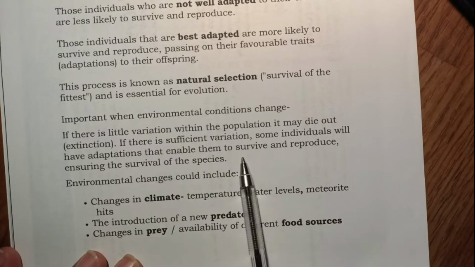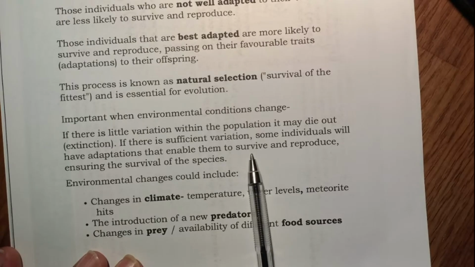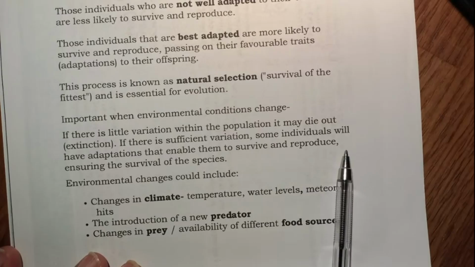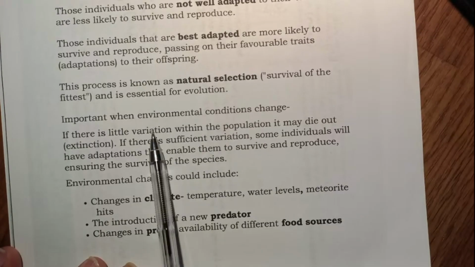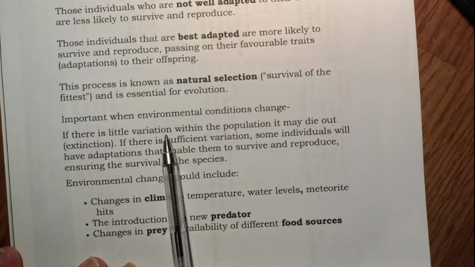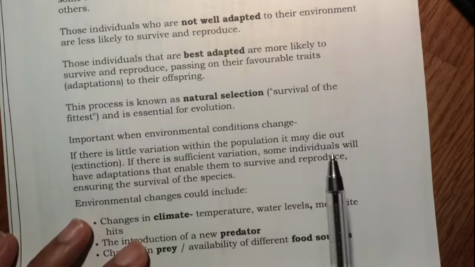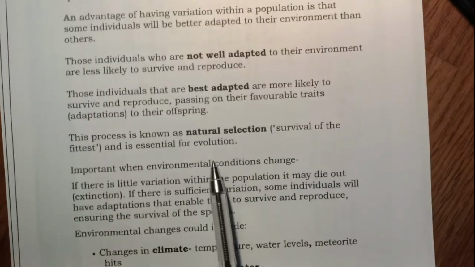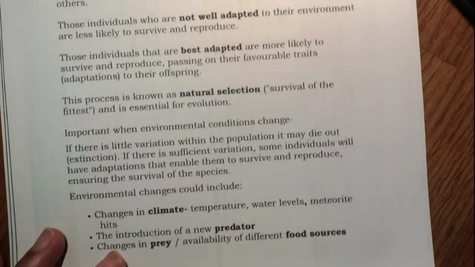So the species will remain alive. It will be able to produce offsprings and pass on their genes to the future generations. If they do not have favorable variations, favorable adaptations, then they will not be able to survive and they will go extinct. So variation is important for the process of evolution, for natural selection and survival of the fittest.